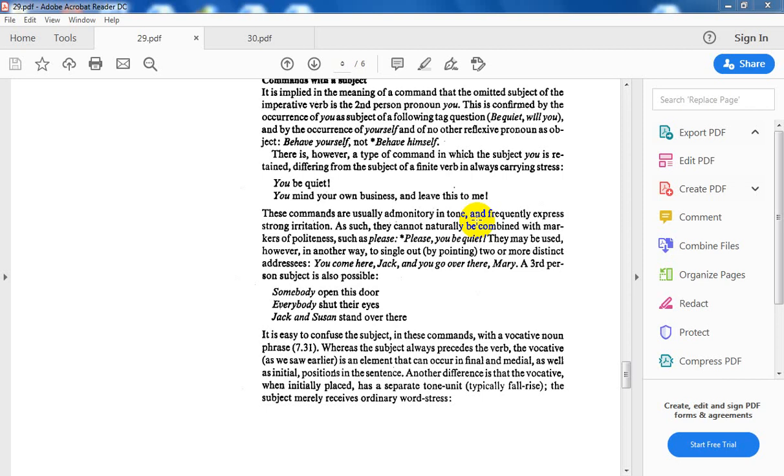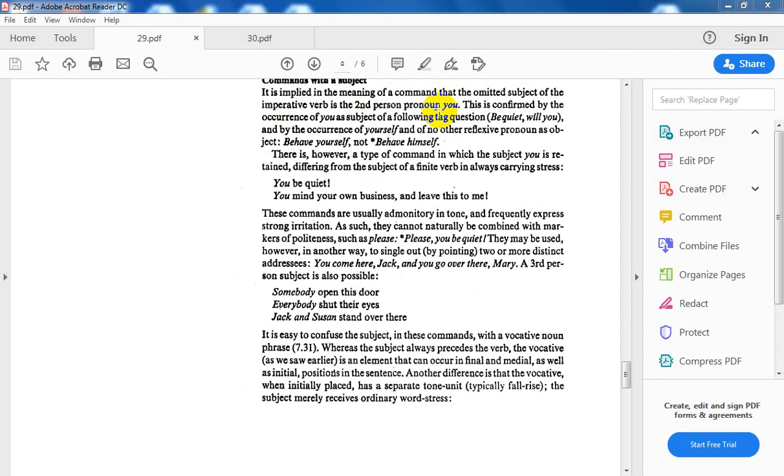We have another type of commands, of imperatives, which has a subject in the same sentence, in the same order, in the same request. So we have commands with a subject. It is implied in the meaning of a command that the omitted subject of the imperative verb is the second person pronoun you.